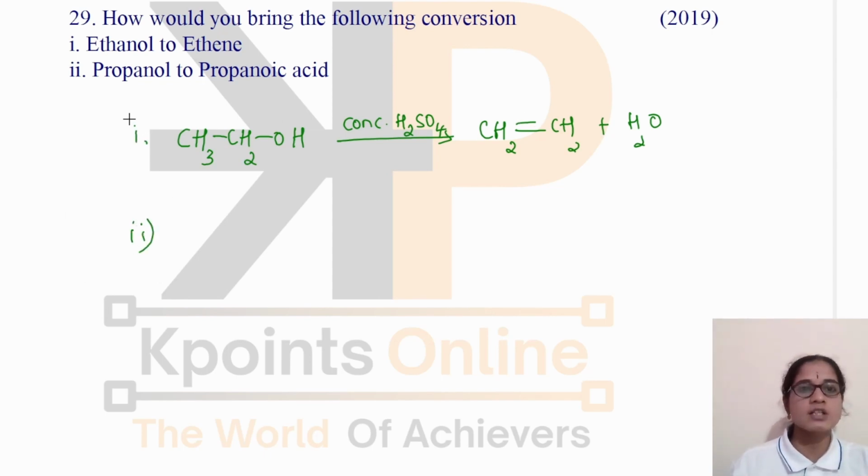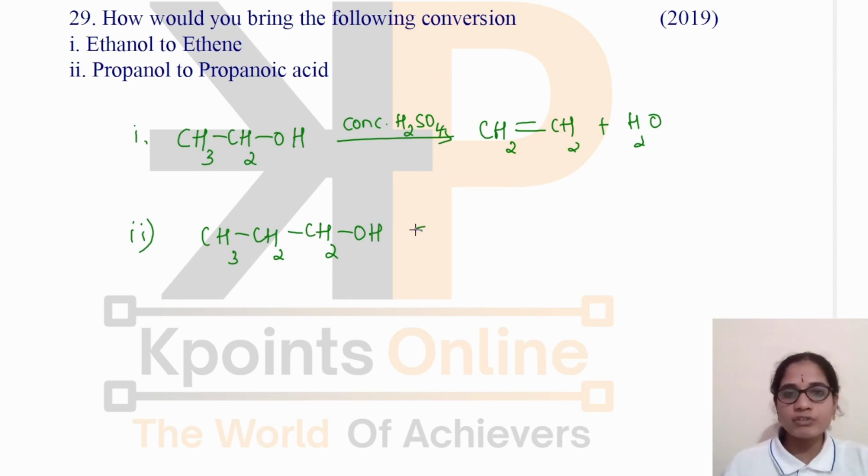The second answer is propanol to propanoic acid. This is propanol. Propanol has 3 carbon atoms. If we want to convert propanol to propanoic acid, we need an oxidizing agent. Yes, we can take alkaline KMnO4. It is an oxidizing agent.